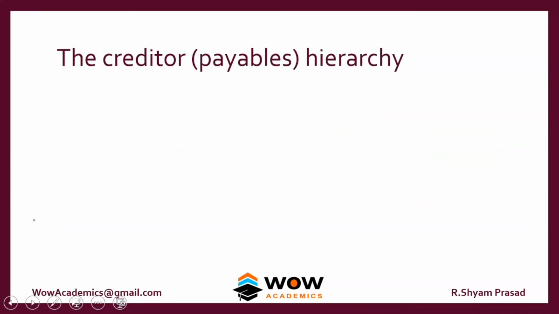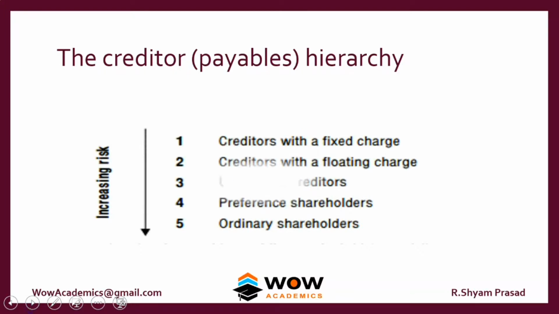So we look at the creditors payable hierarchy so that we can find out who is taking more risk and who is taking less risk in providing capital to the company. So this is the order. The creditors with a fixed charge have the lowest risk, because what is a fixed charge? Fixed charge means any creditor who has given money to the company, but is securing his loan on a particular machine, or on a particular car, or on a particular vehicle. If the company is not going to repay the capital, then the creditor will take hold of that particular machine or car or vehicle. So that is called a fixed charge.